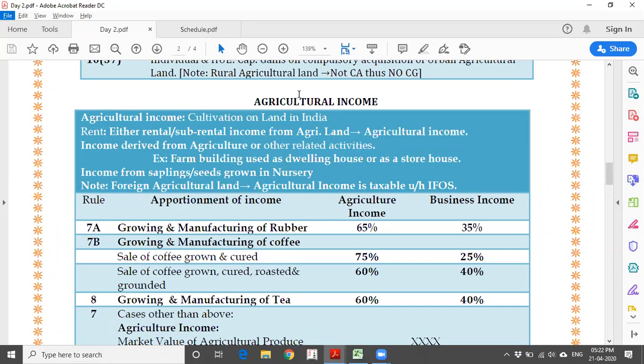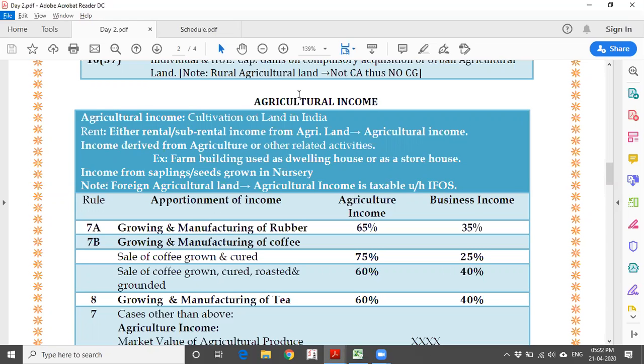Now, foreign agriculture land. Yes, you have agriculture land outside India, and you have cultivated some agriculture crop. Wherever there is a resident case, the global income is taxable. In those cases, for foreign agriculture land, the income generated out of the agriculture process outside India will be taxed. There is no exemption for them.